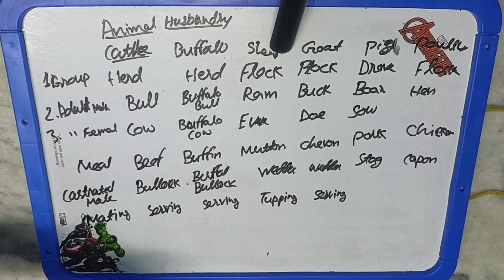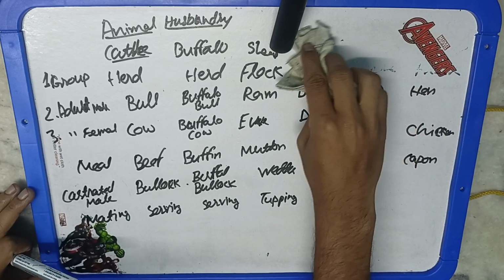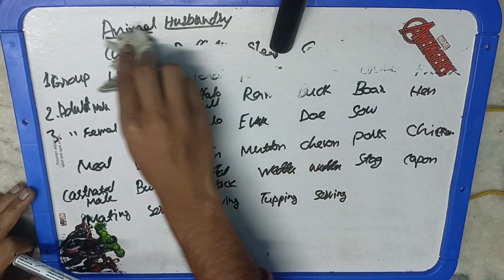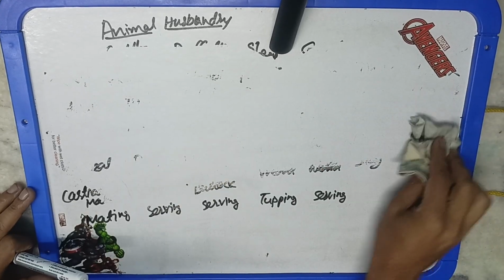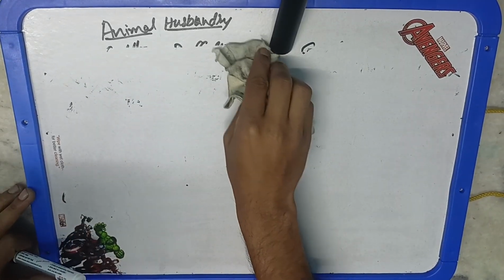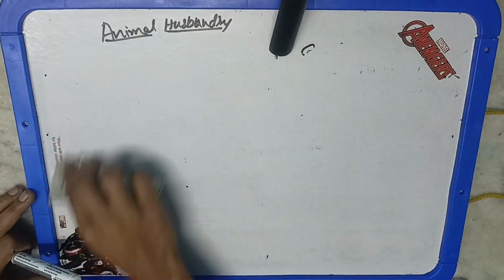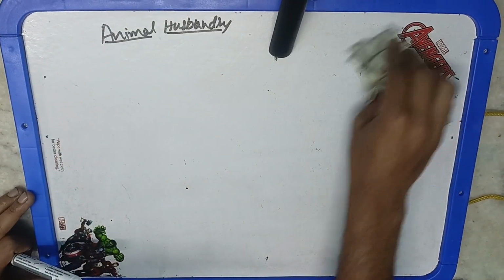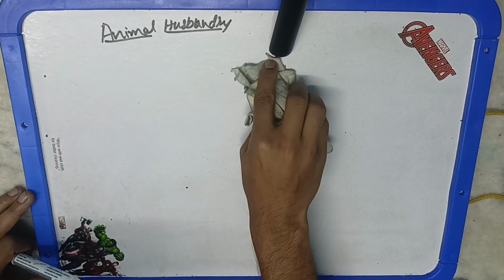Okay, so now we'll discuss some of the common terms which we generally use in animal husbandry. So the very first thing is breed and species. Species is more or less a kind of scientific classification, that is the binomial classification where we write the genus and then the species. And breed, this word is not very scientific, but we use it as a group of animals related by descent.